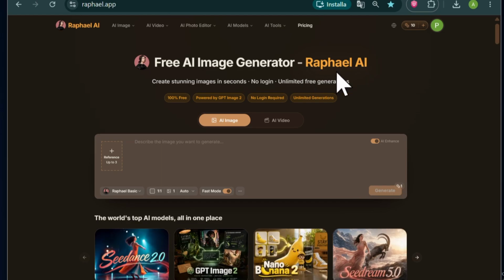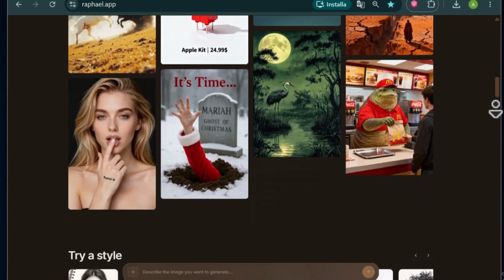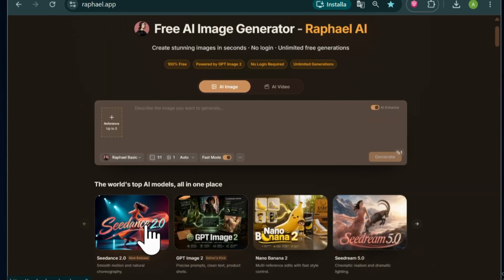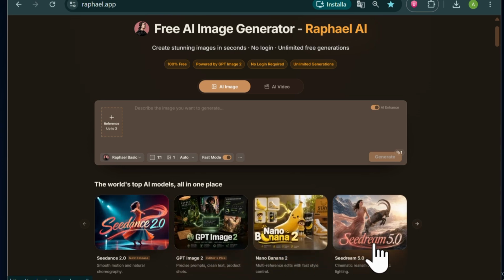3 powerful AI websites you absolutely must know. The first website is Raphael AI. With this platform, you can generate both images and videos in ultra-high quality using some of the most advanced AI models currently available, including Seedance 2.0, GPT Image 2, Nano Banana 2, and Seedream 5.0.